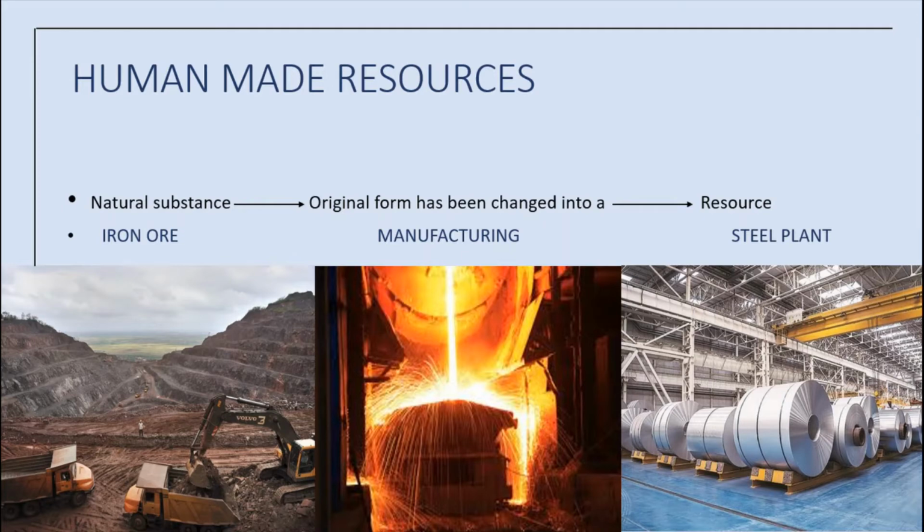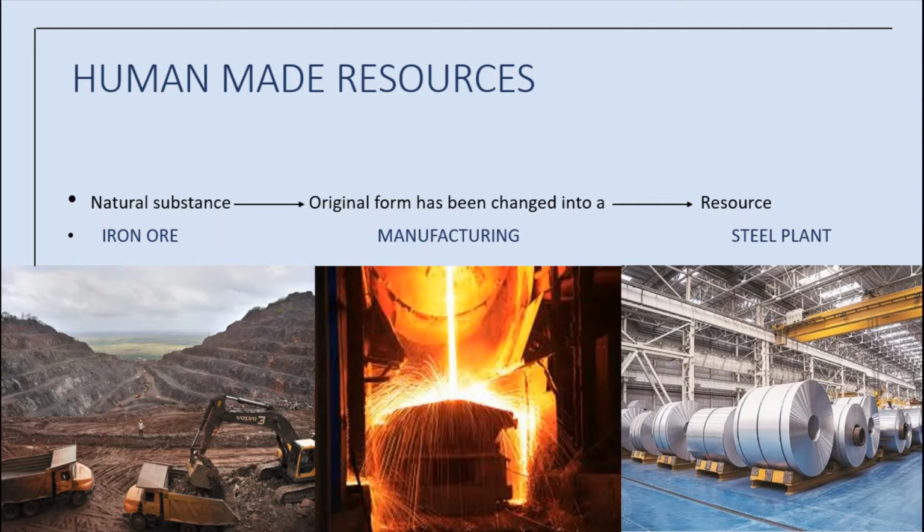Then it is further processed to obtain steel. See here, human inventions are used to get steel. So iron ore is a natural substance. Then its original form has been changed into a resource. Steel is a human-made resource.